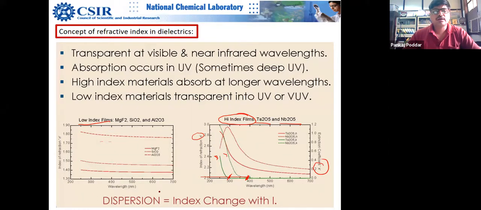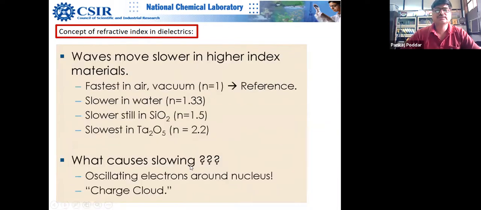And I think this dispersion was discussed by Monica Ghalawat in the first session, and it changes with lambda. I think you can see that.